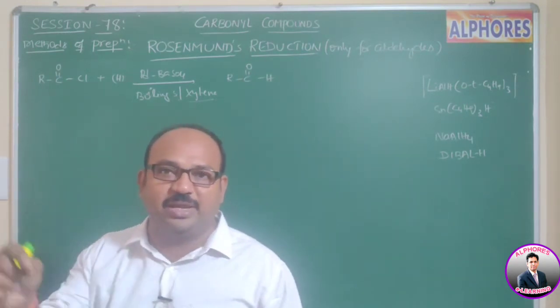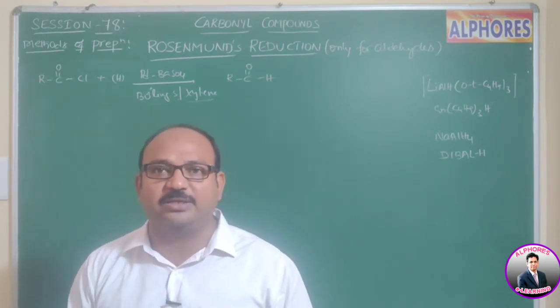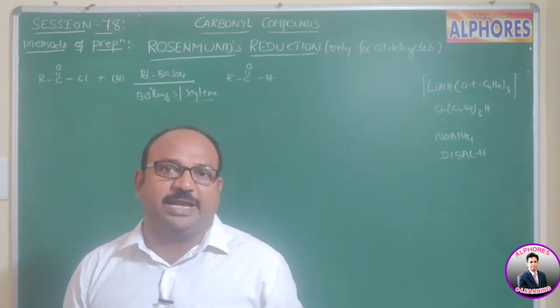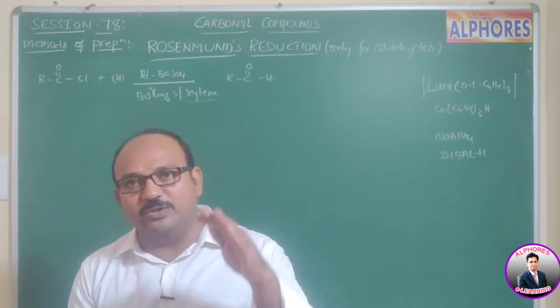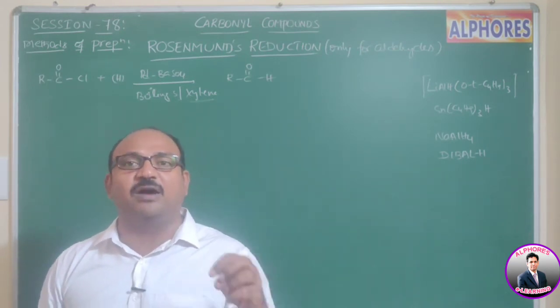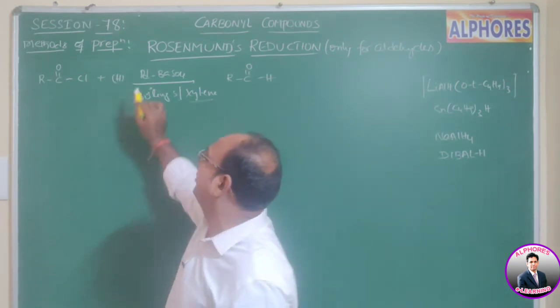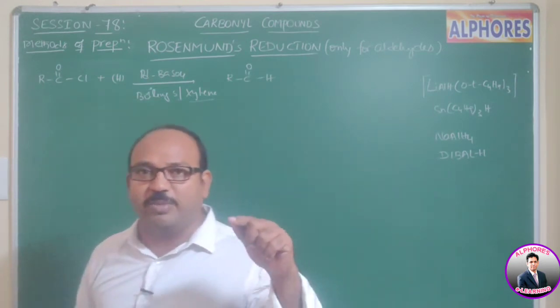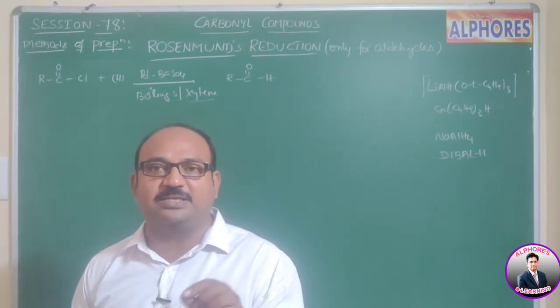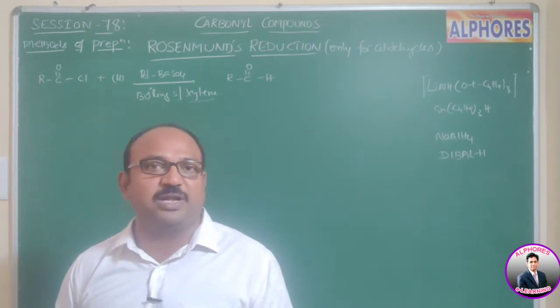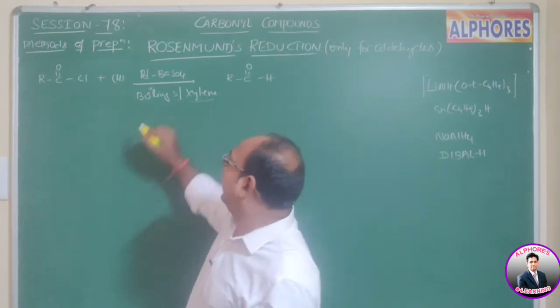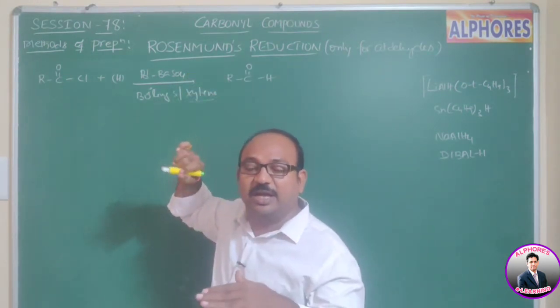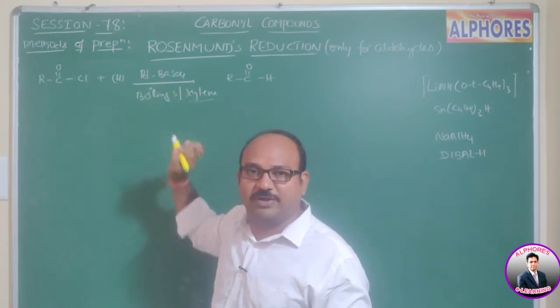When we are adding barium sulfate or calcium carbonate, then what happens? It occupies some of the active sites. Further, it reduces the catalytic activity of the catalyst. That means palladium's catalytic activity is reduced by barium sulfate or calcium carbonate. It suppresses the catalytic activity of the catalyst.